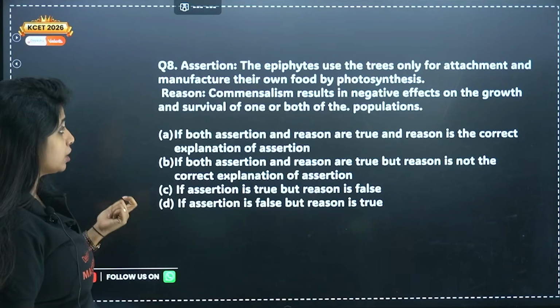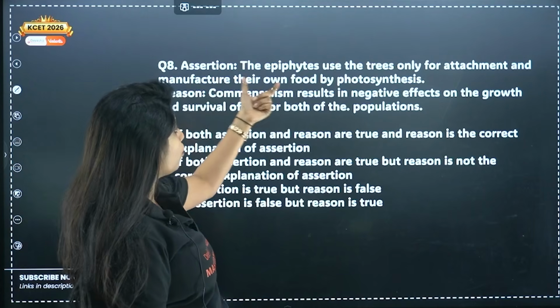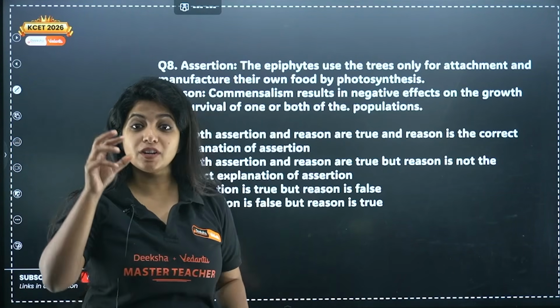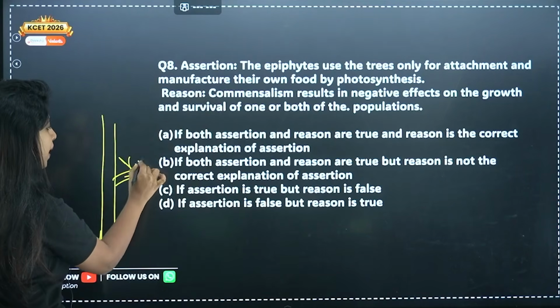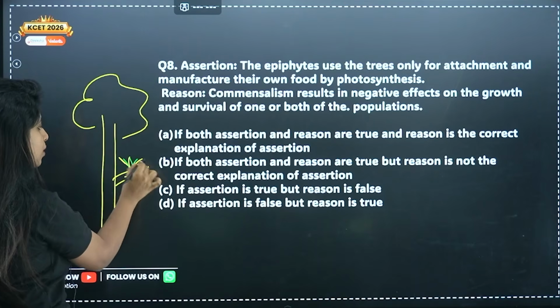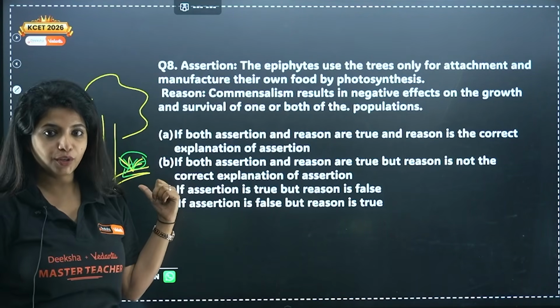Next question. Assertion: the epiphyte uses the trees only for attachment and manufactures its own food by photosynthesis. So you might have seen a mango tree. On the mango tree, my dear children, on some of its branches, an epiphyte might grow. So the mango tree is there, but an epiphyte is growing somewhere over here. What do you think? Are they depending on food from the mango tree? Do you think so? No.